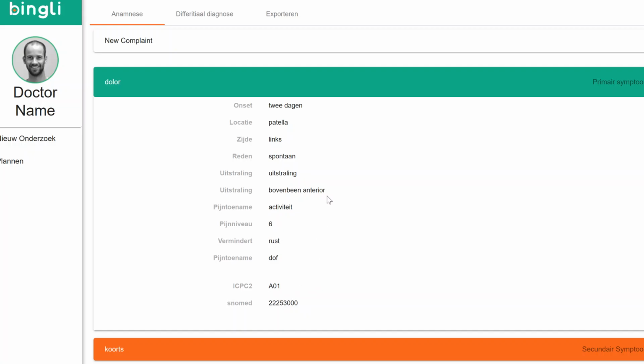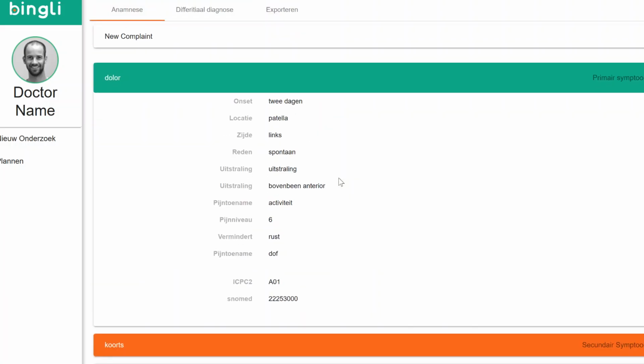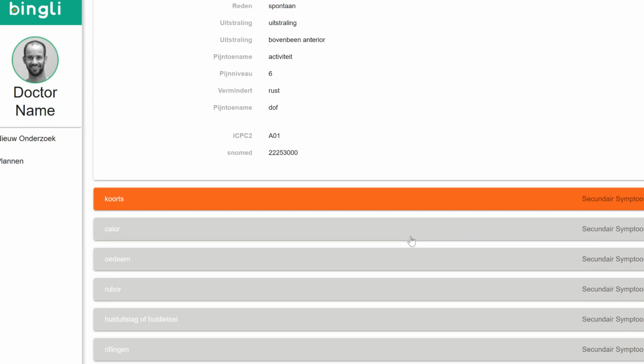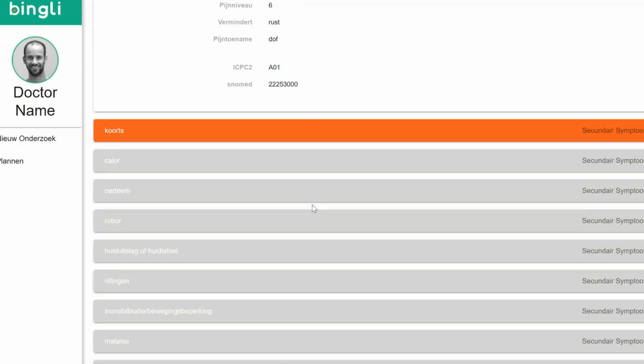The doctor can see the anamnesis in a couple of seconds, while otherwise he will need minimum 5 minutes to capture this information. So you see the primary symptom, then as I had fever, you can see the coding and see I had 39 degrees. And the other questions were answered with no, so he sees these symptoms are not present.